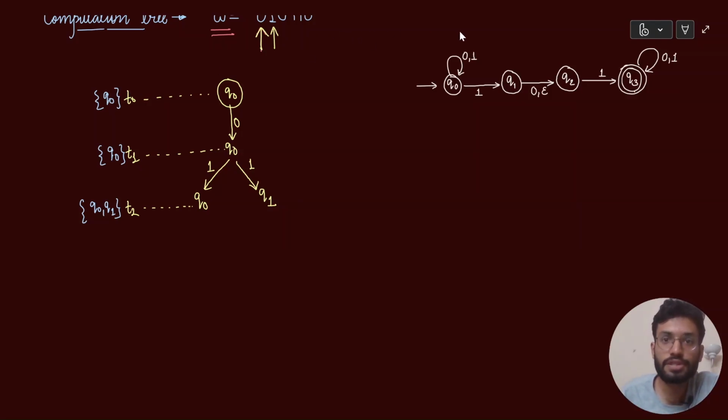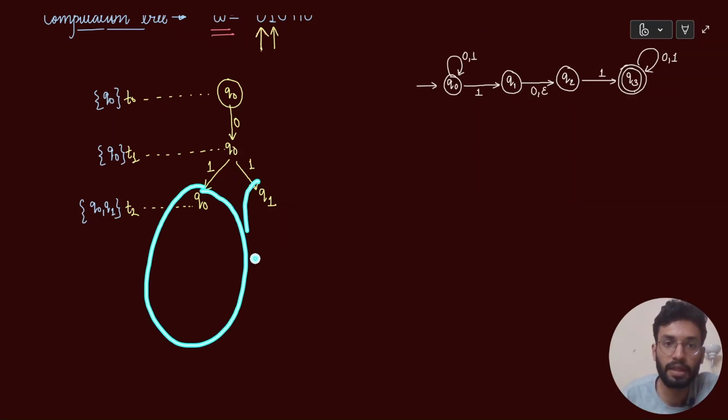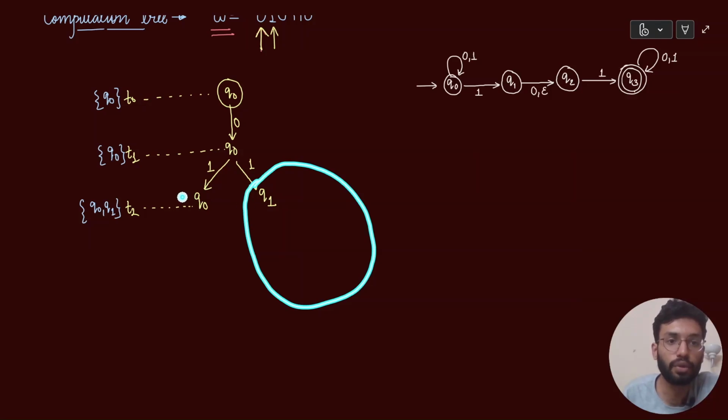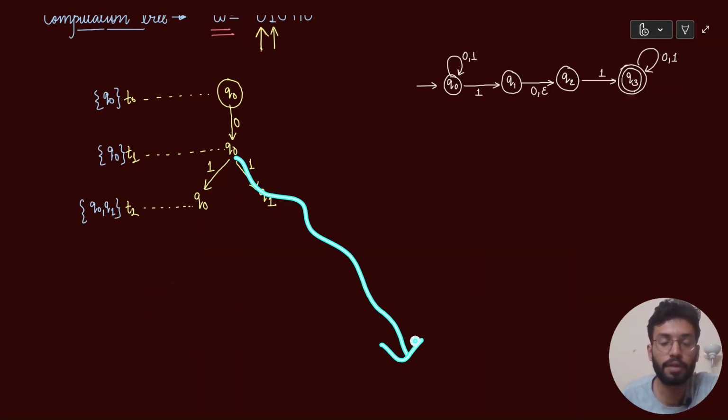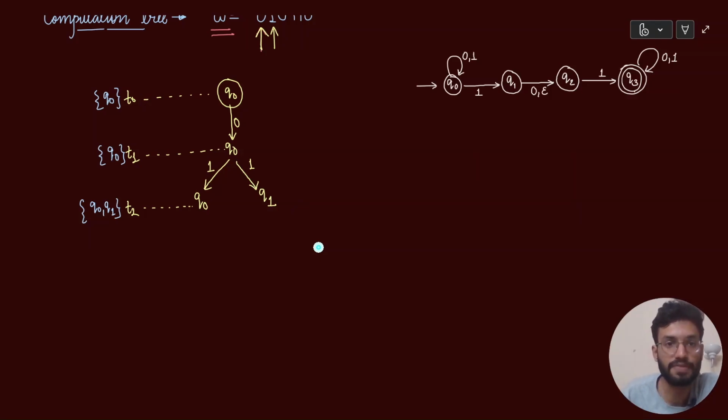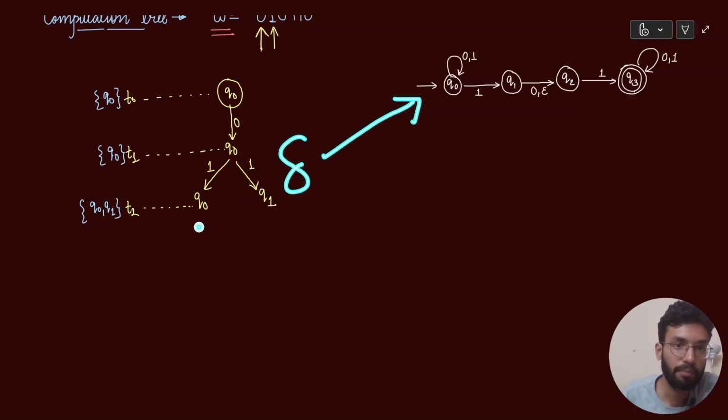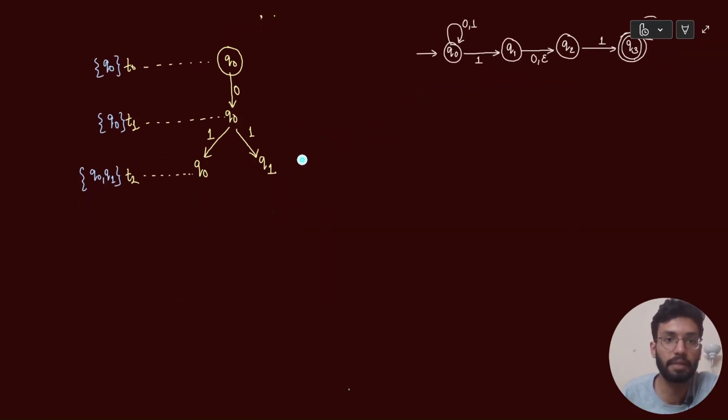Now, these two different threads of competition means यहाँ पर अब एक नया subtree बनने वाला है, यहाँ पर एक नया subtree बनने वाला है, and those two different subtrees are going to act completely independently. It is very similar to lying कि ये वाला thread of competition is running on a different machine, ये वाला thread of competition is running on a different machine, and those two machines are exact copies of themselves. So both of them are going to use the same delta function defined by this NFA, but on different machines. Like these threads are completely independent.